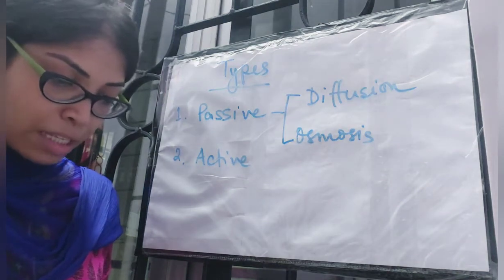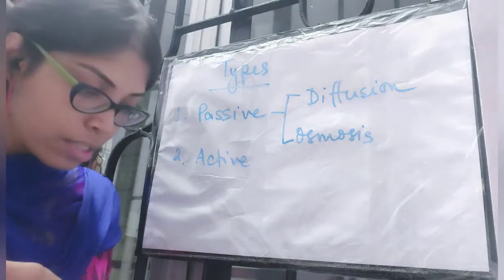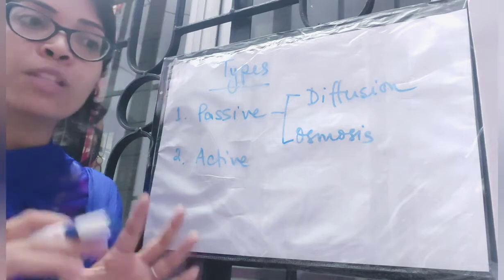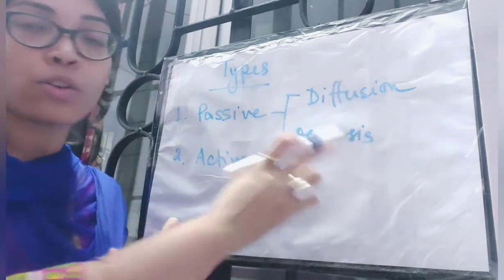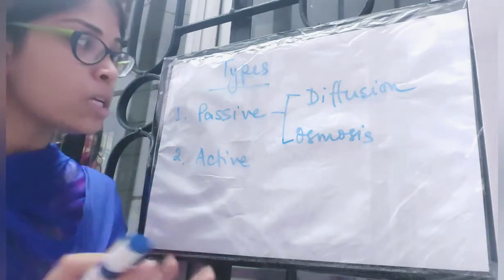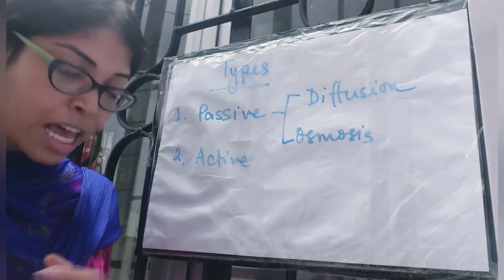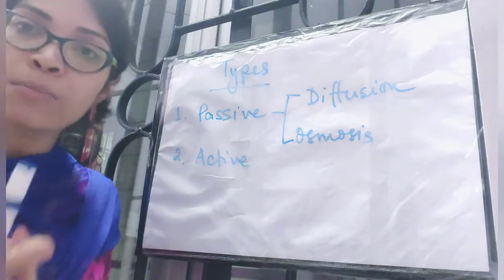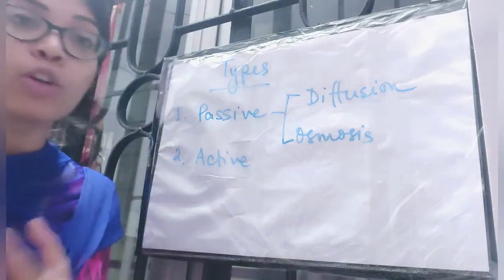Passive transport means the spontaneous atomic movement from an area of higher concentration to an area of lower concentration. So this is the general definition of passive transport. We are not talking about diffusion and osmosis right now, we are only talking about passive transport. So how is it defined? It is defined as the spontaneous movement of atoms from an area of higher concentration to an area of lower concentration.